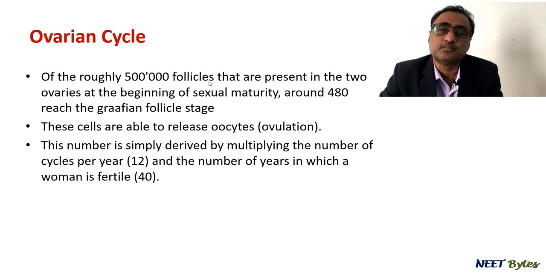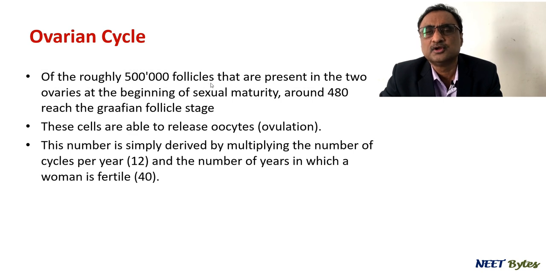And this number we got simply by multiplying the number of cycles per year, that is 12, because the duration of the menstrual cycle is 28 days, and the number of years in which a woman is fertile, roughly 40 years. So if you multiply 40 by 12, you will get on average 480 that manage to reach the stage of Graafian follicles. Right? So we are just going to see the sequence of events that happen during those 28 days.